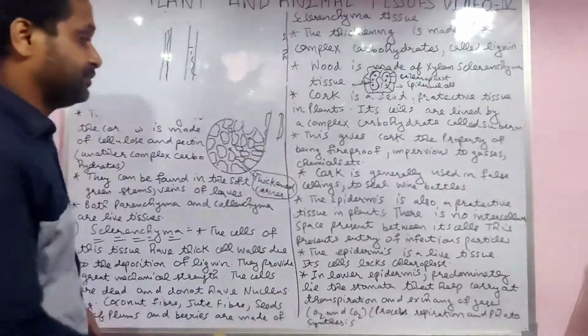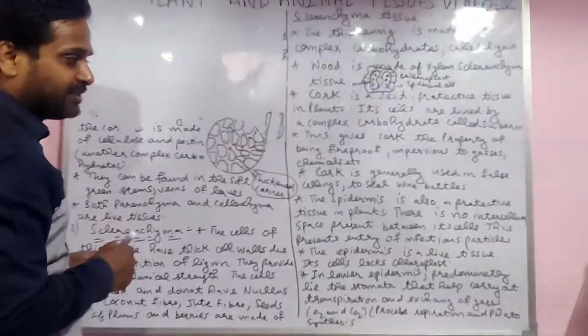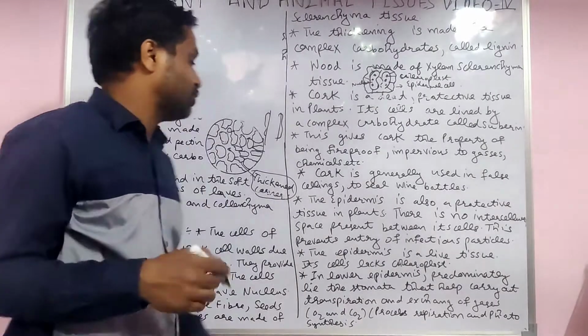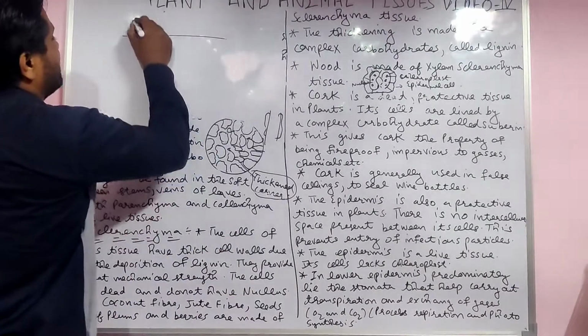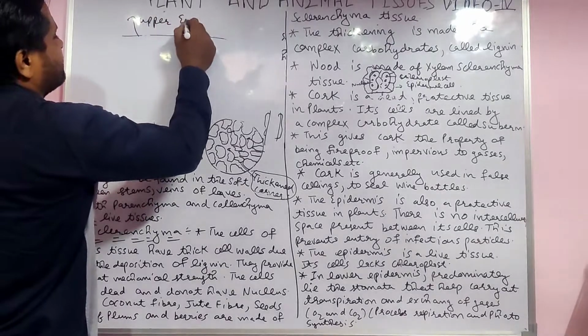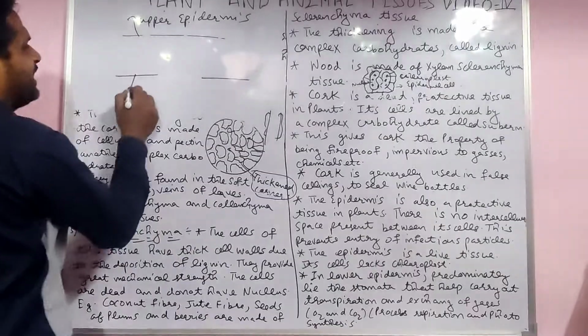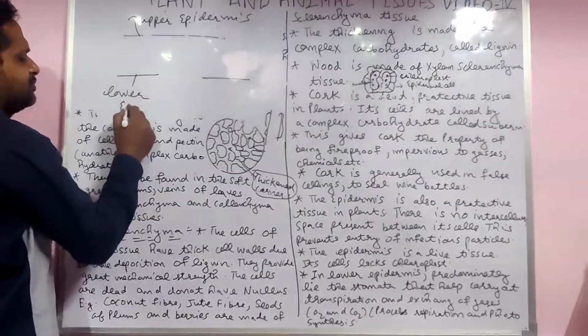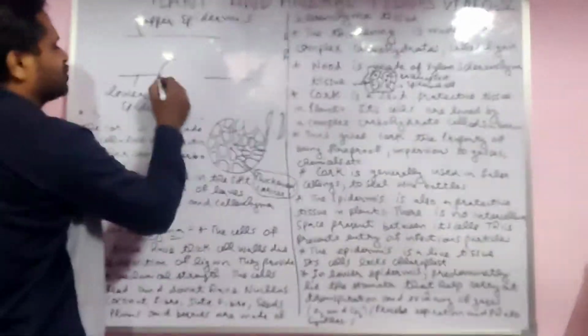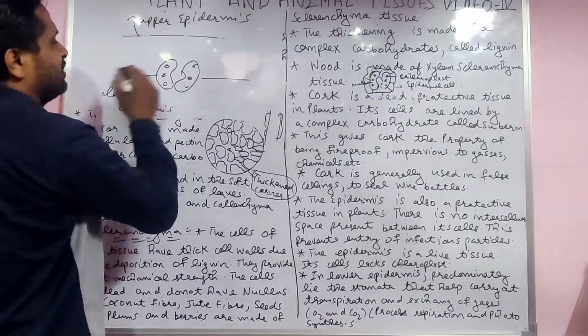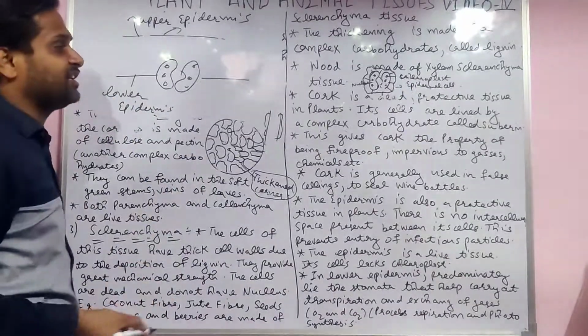The epidermis. Yes, you know the epidermis is also a protective tissue in the plant. The epidermis layer is there which protects us. Yes, you know in the leaf, stomata are there. The upper one is the upper epidermis, and this one is the lower epidermis. Here the stomata is there. Two bean shapes are there. Chloroplast is there. And up is the epidermal layer.